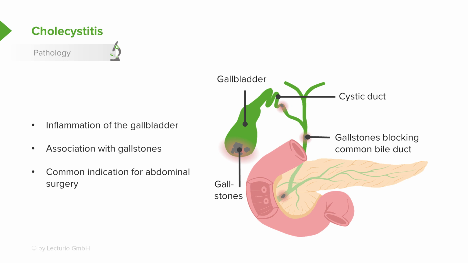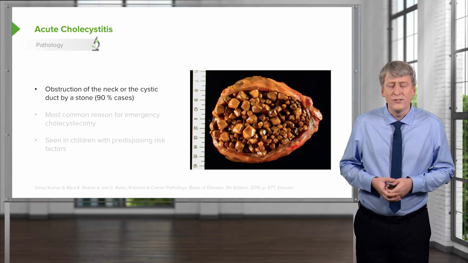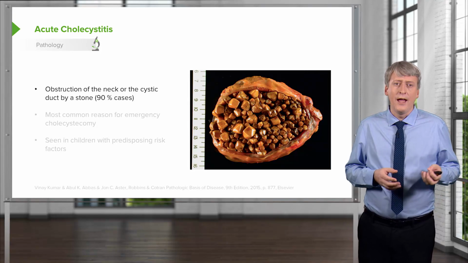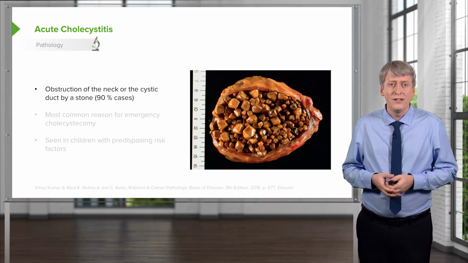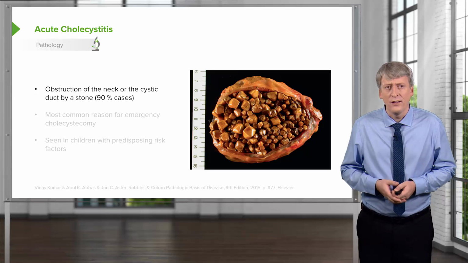There are some rare causes of inflammation of the gallbladder wall that are associated with other systemic diseases, like Kawasaki's disease, which can cause gallbladder enlargement. But most acute cholecystitis is a result of the obstruction of the neck or a cystic duct, usually from a stone, and like I said, that's about 90% of cases.